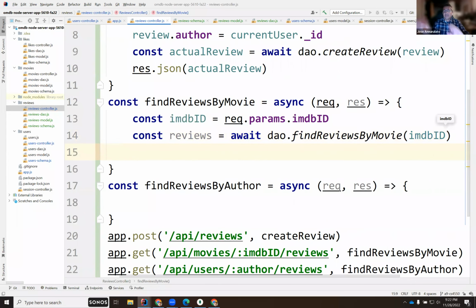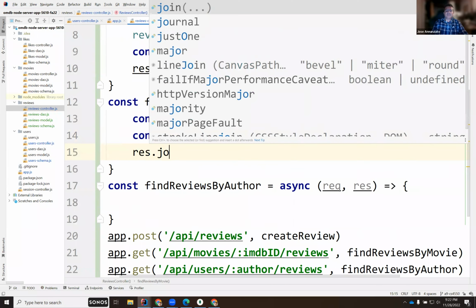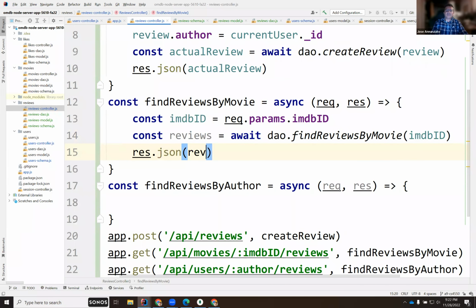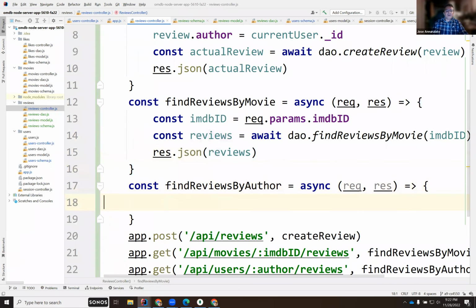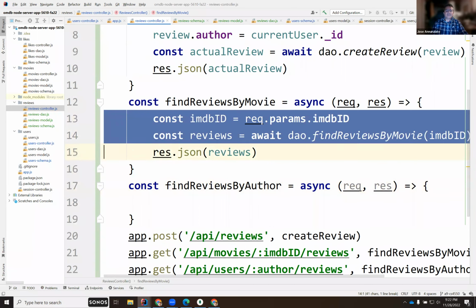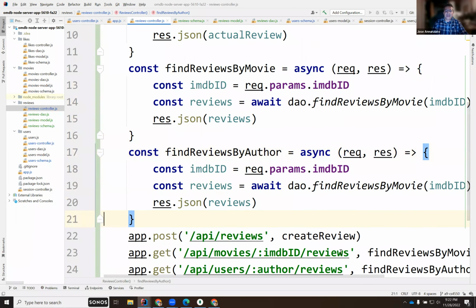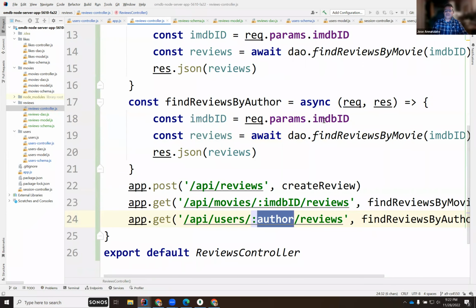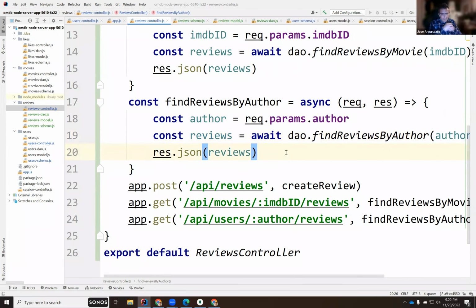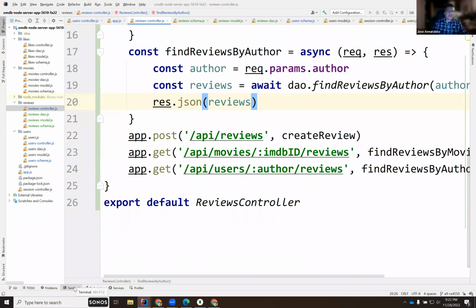Now I have the reviews, and I'm just going to send it back to you. The reviews. And this looks similar, but instead we are retrieving the author. So here it is, author, and the function is by author. There we go. And then we retrieve the reviews. Make sense? All right. Let's try it out. Let's restart the server now.